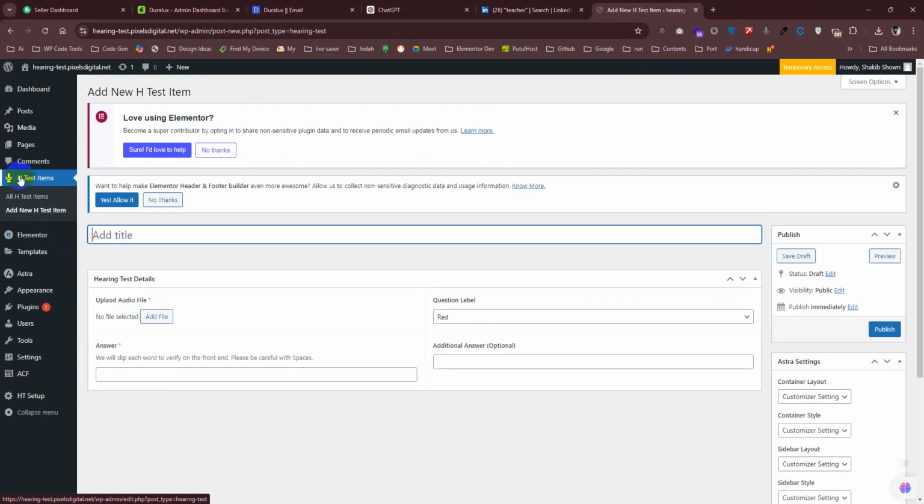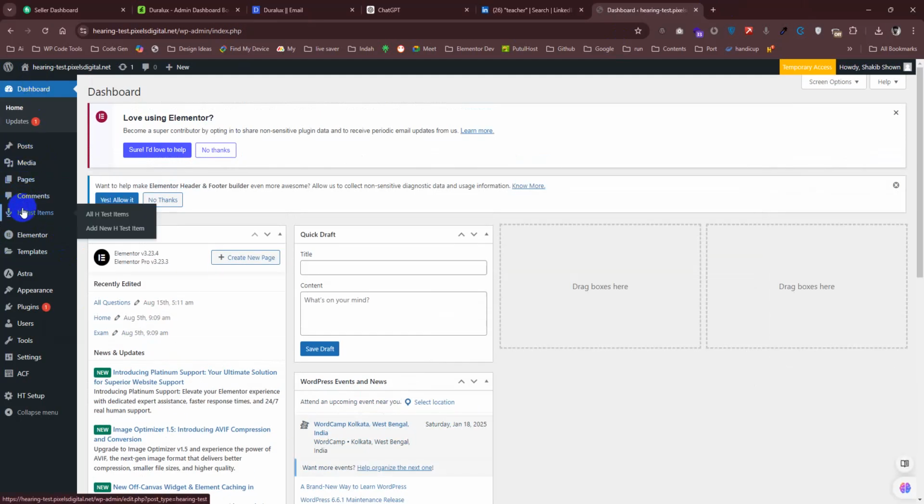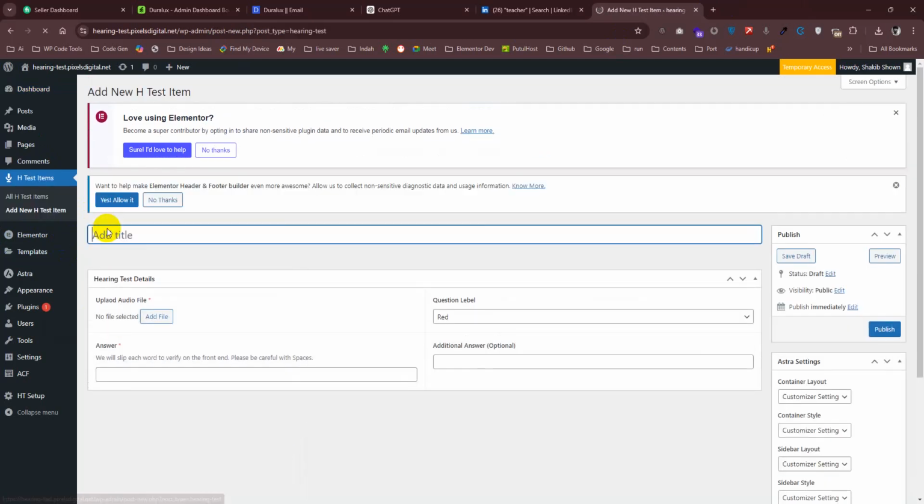So let's see how we can add a new hearing test item. To add a new one, hover on the hearing test item, and you can see add new hearing test item. Here is the main thing. You can see I will remove this. We don't need it actually.